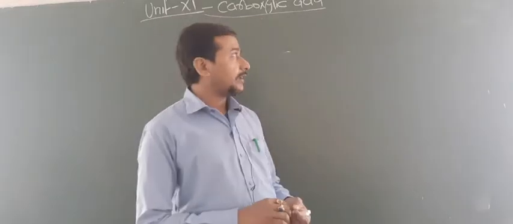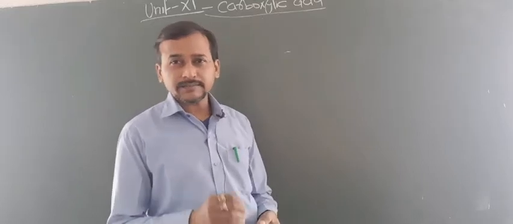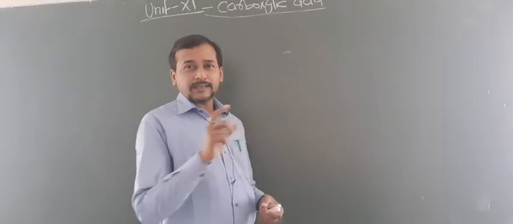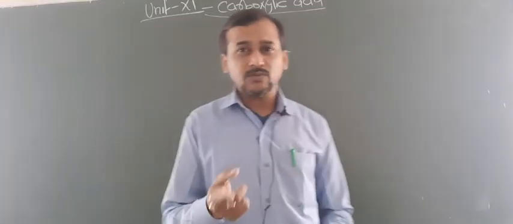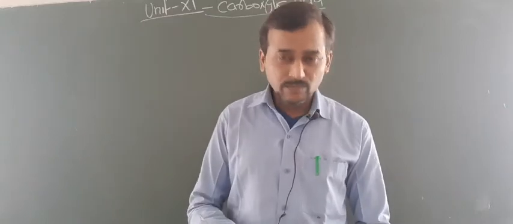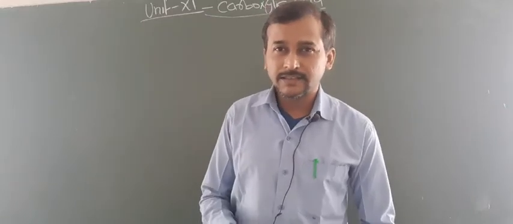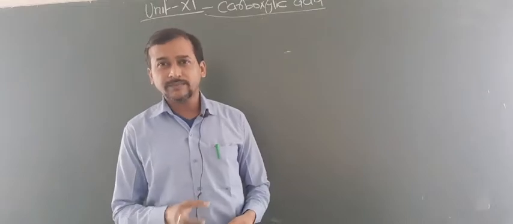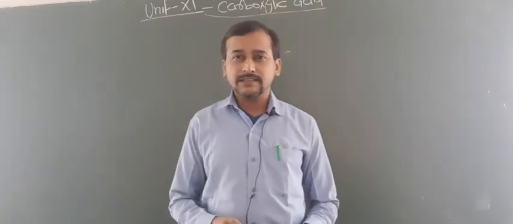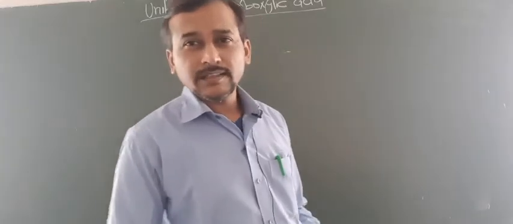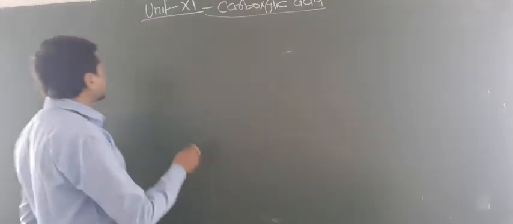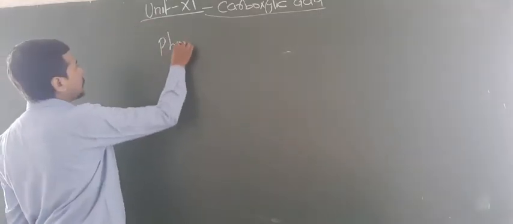Now dear students, let us come to the topic. I told you that I have divided unit 11 into two parts. In one part I told you about aldehydes and ketones, and in this part I told you about carboxylic acids, including their nomenclature and preparation. Now let us focus on the properties of carboxylic acid. First of all you have to know the physical properties.